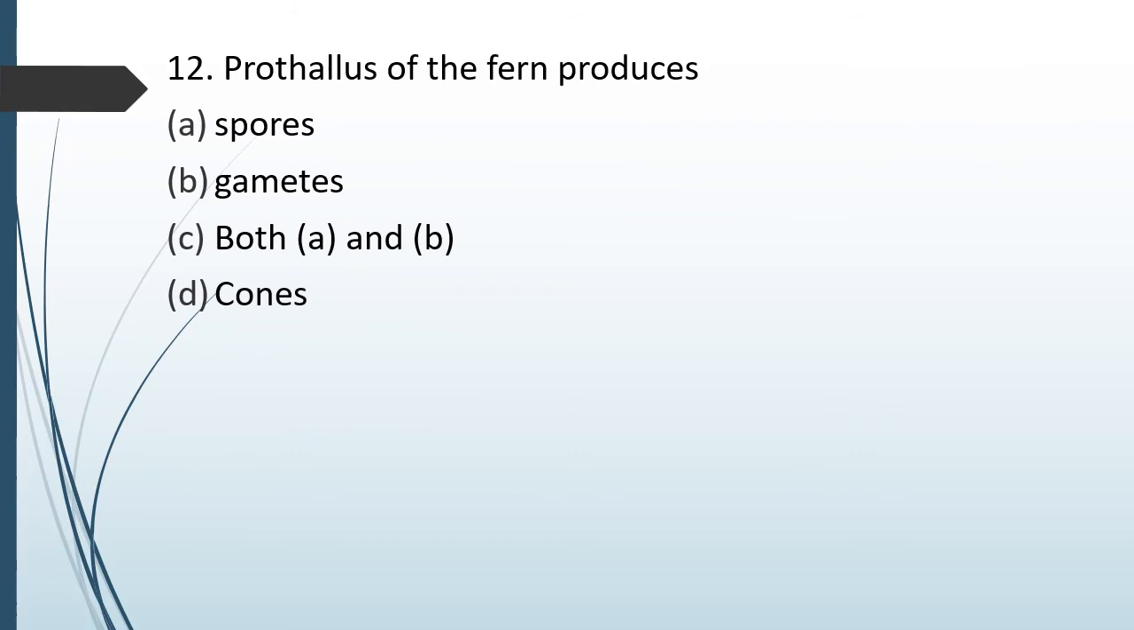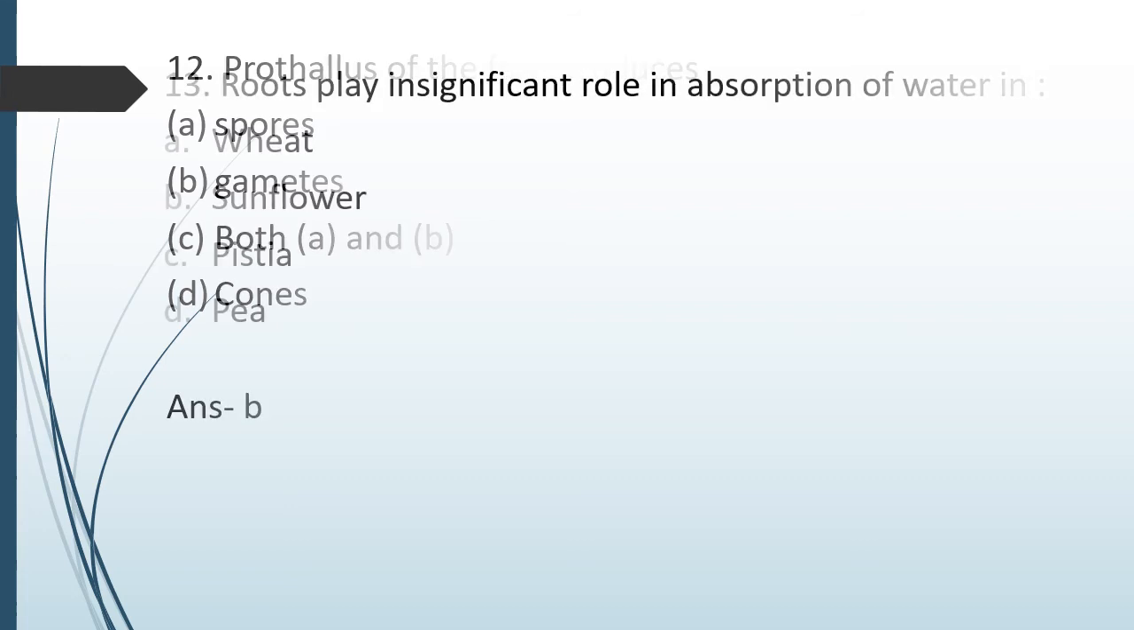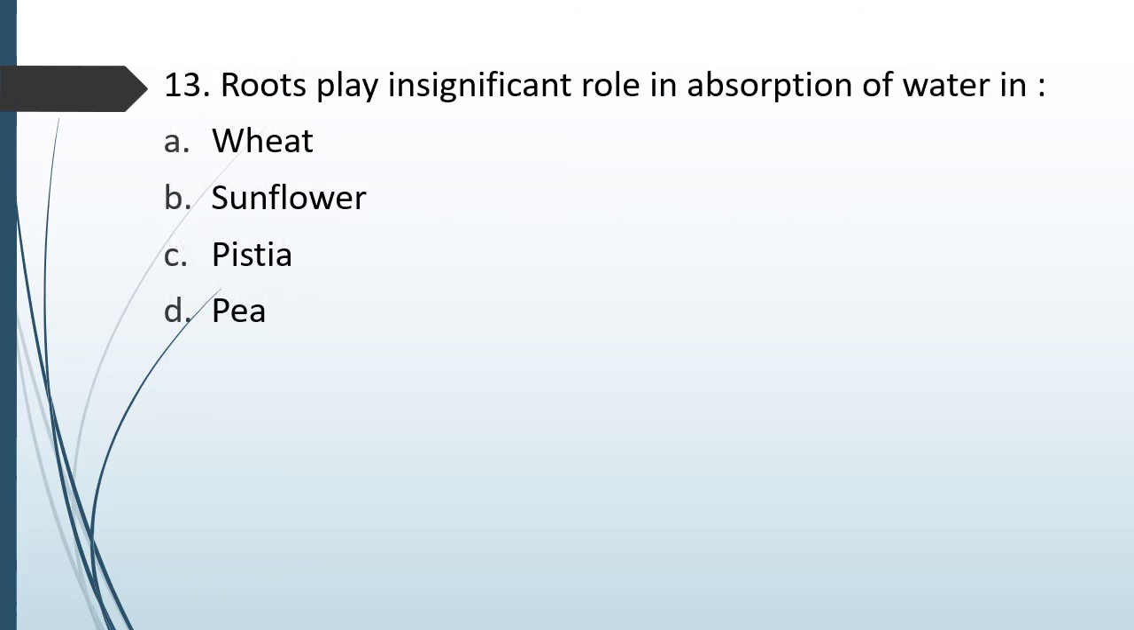Question number 87. Prothallus of the fern produces: option A, spores; option B, gametes; option C, both spores and gametes; or option D, cones. Prothallus of fern produces. Correct answer is option B, gametes. Question number 71. Roots play insignificant role in absorption of water in: wheat, sunflower, pistia, pea. The correct answer is option C, pistia.